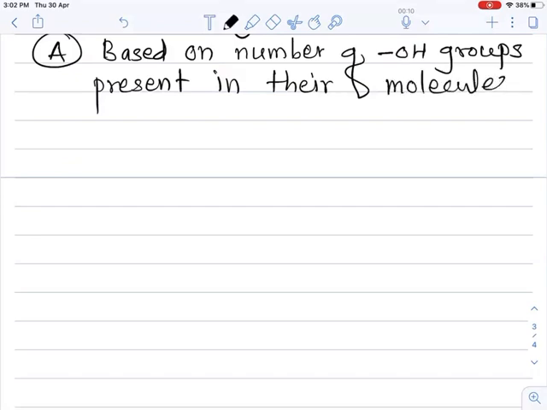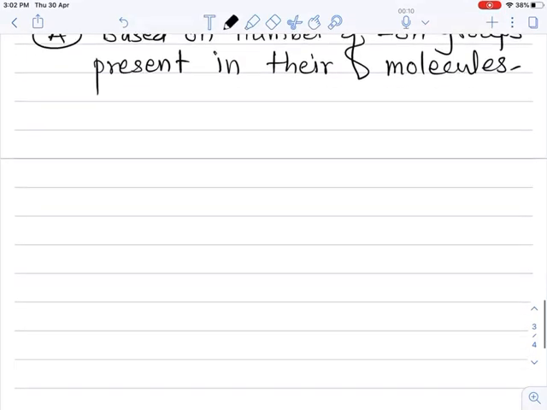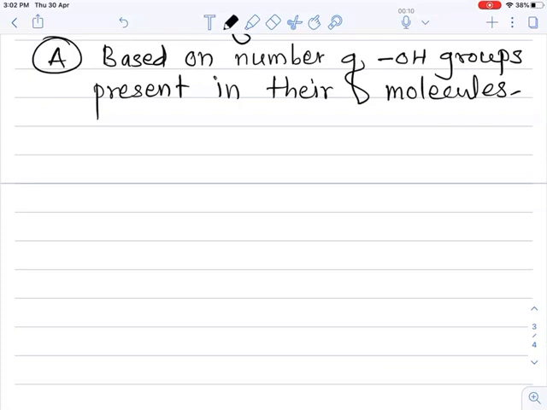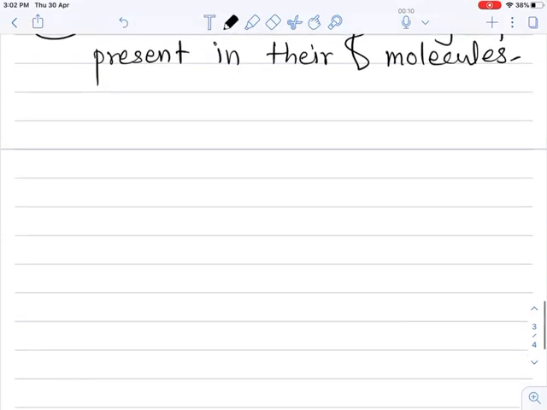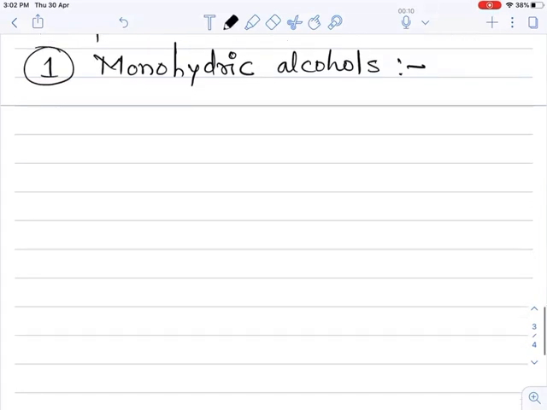So suppose we take the first type of alcohol based on the number of OH groups, then it is monohydric alcohols. So what is meant by monohydric alcohols? Mono means one, hydric means OH. So alcohols containing one OH group are called monohydric alcohols.